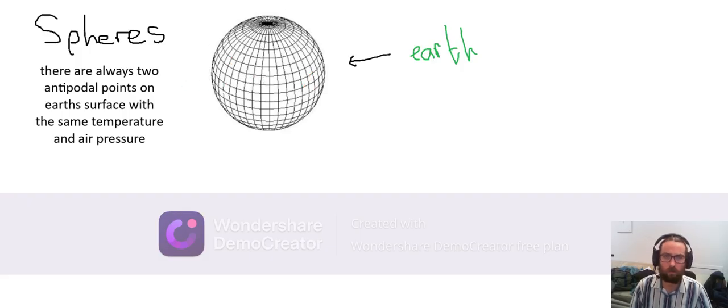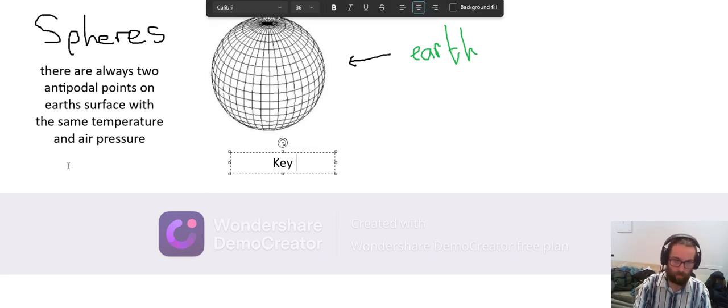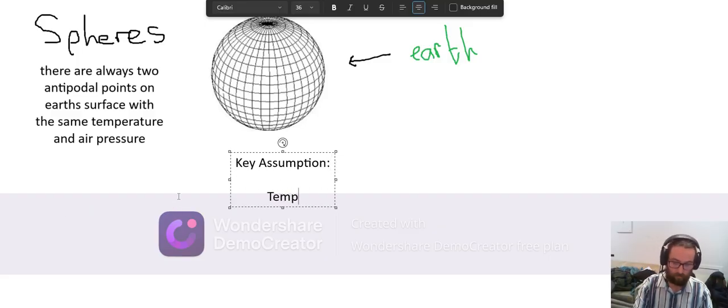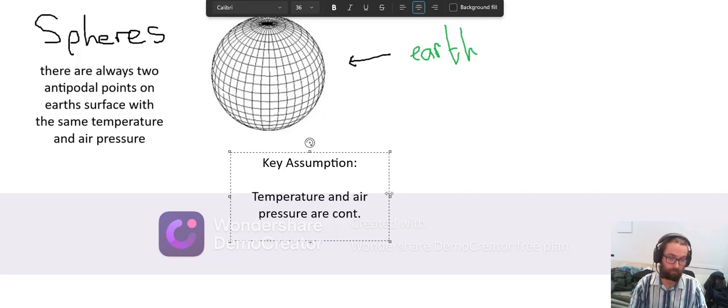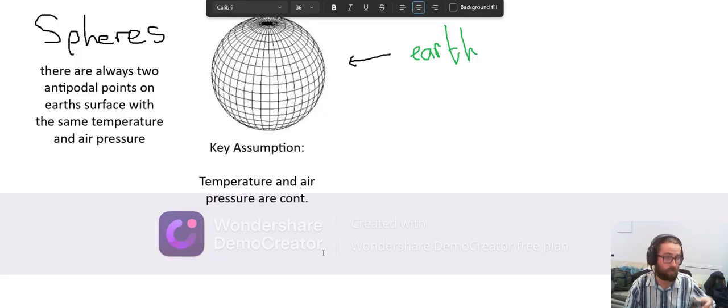Cool, so one key assumption we're going to make, and this is going to affect the whole proof, is that temperature and air pressure are continuous. Now this is important. What I mean by continuous is that if you walk a little bit, they're going to change a little bit. But if you walk a lot, they can change a lot.